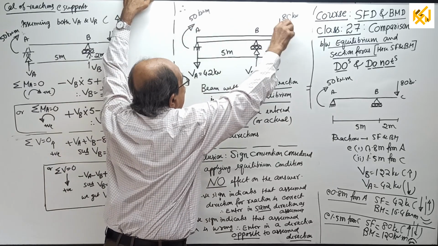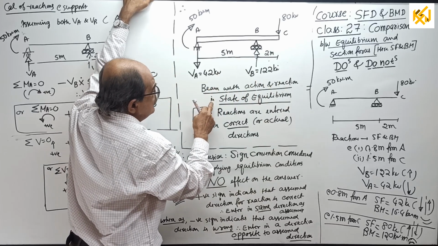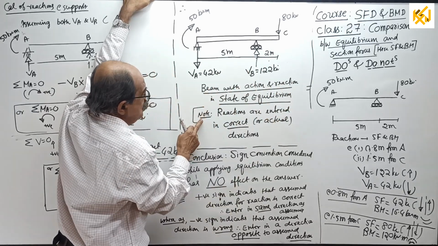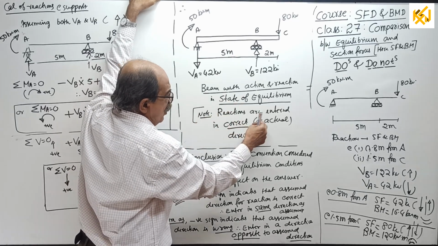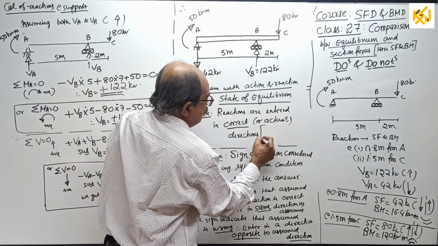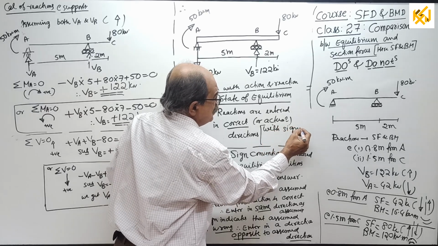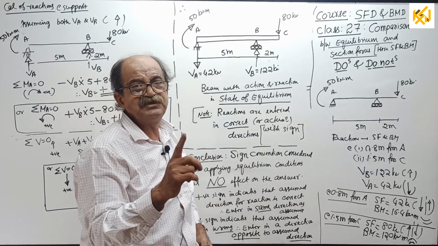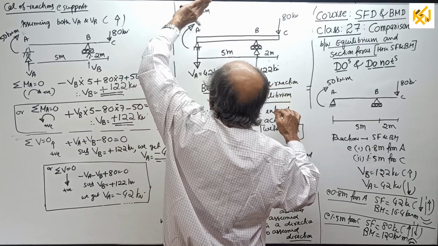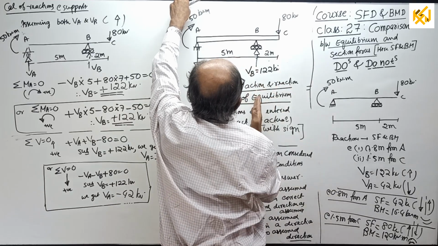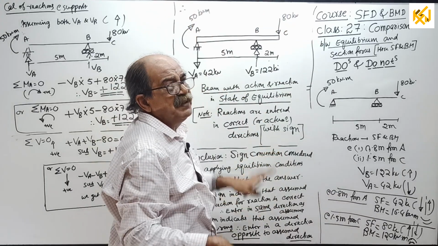So finally, this is the beam with action and reaction, that is, the state of equilibrium. Note, reactions are entered in the correct or actual directions, and very important, without sign. Without sign you have to enter here. Someone will understand this now: clockwise 50, down 80, up 122, down 42. This system is in equilibrium.